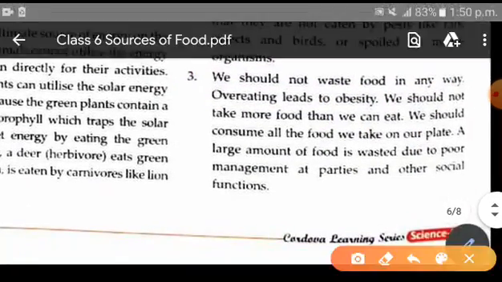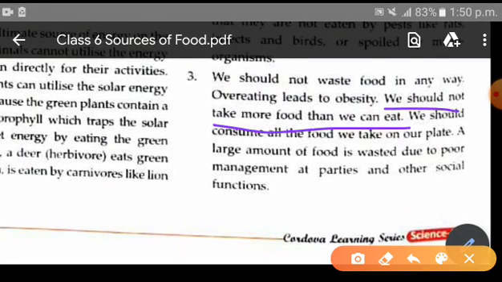So we should not take more food than we need. See, however much is required by our stomach, we should consume only that amount of food. We should not try to eat excess. That will affect our health. The extra food that is not needed by our body is stored in the form of fat, known as adipose tissue. Adipose tissue is actually made up of fat.